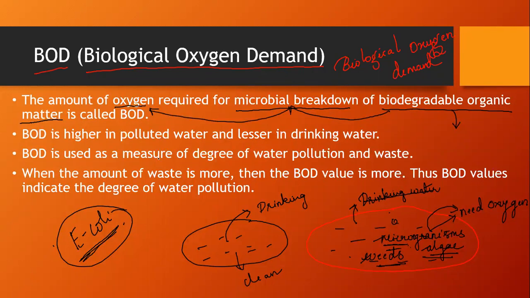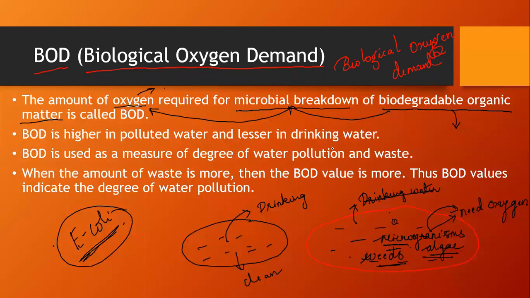Okay. And if the oxygen demand is more, that means it is more contaminated. If the oxygen demand is less, that means it is less contaminated. As the oxygen demand of these microorganisms increases, the BOD value increases. As the oxygen demand decreases, the BOD value also decreases.